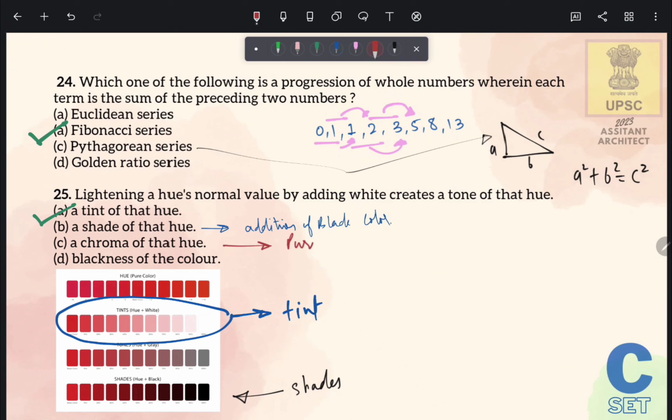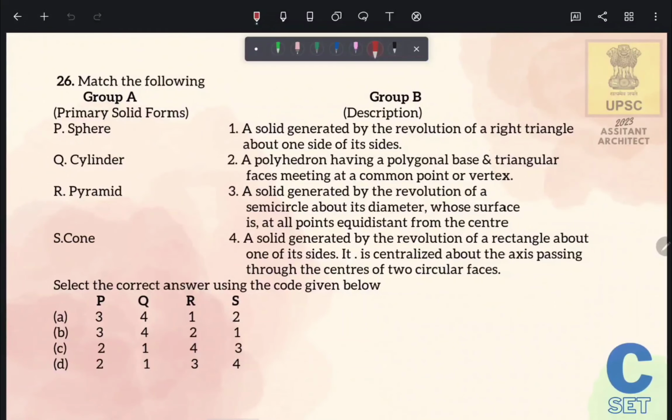Chroma is the purity and intensity of color, and blackness of the color is known as absence of light. Now move to the next question. Match the following primary solid forms with its correct description.